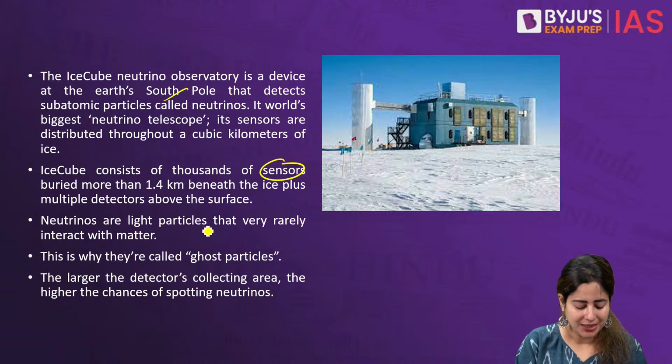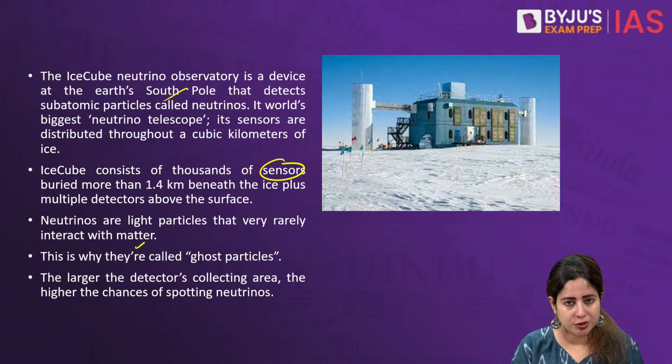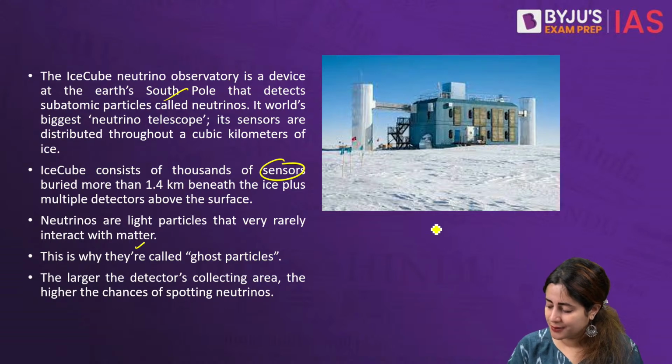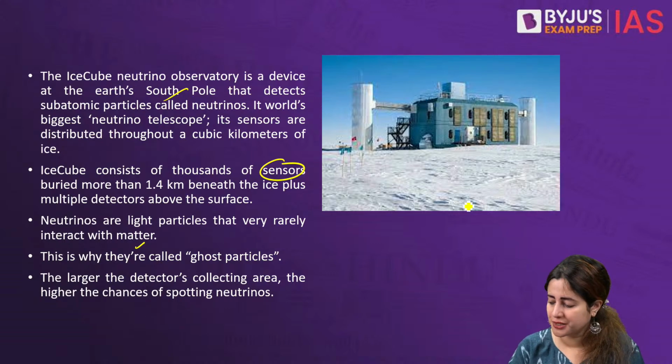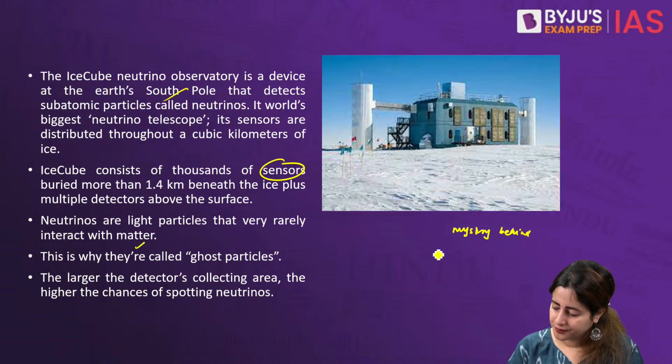If these ghost particles are able to create any kind of radiation or reaction, it can be a very good footprint for understanding in future the mystery behind the origin of the highest energy cosmic rays.